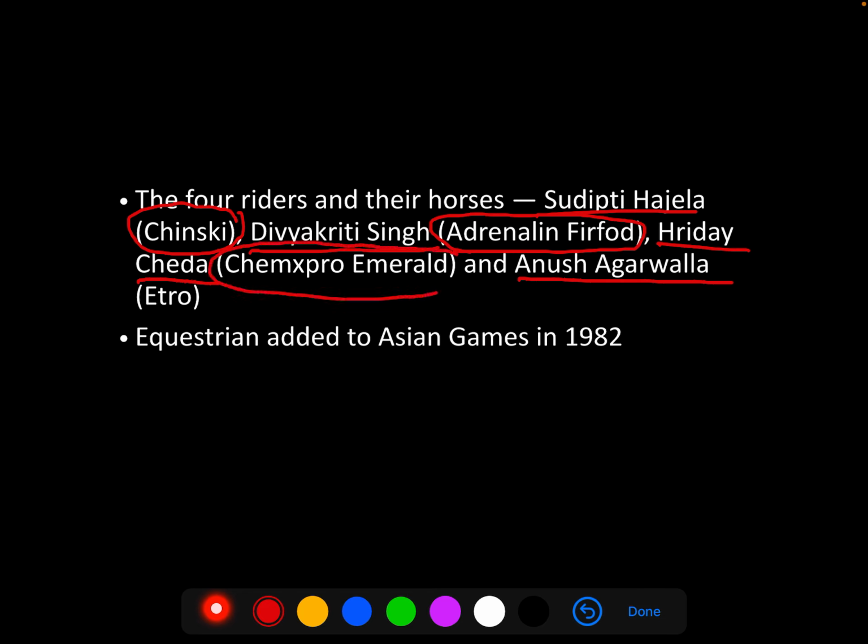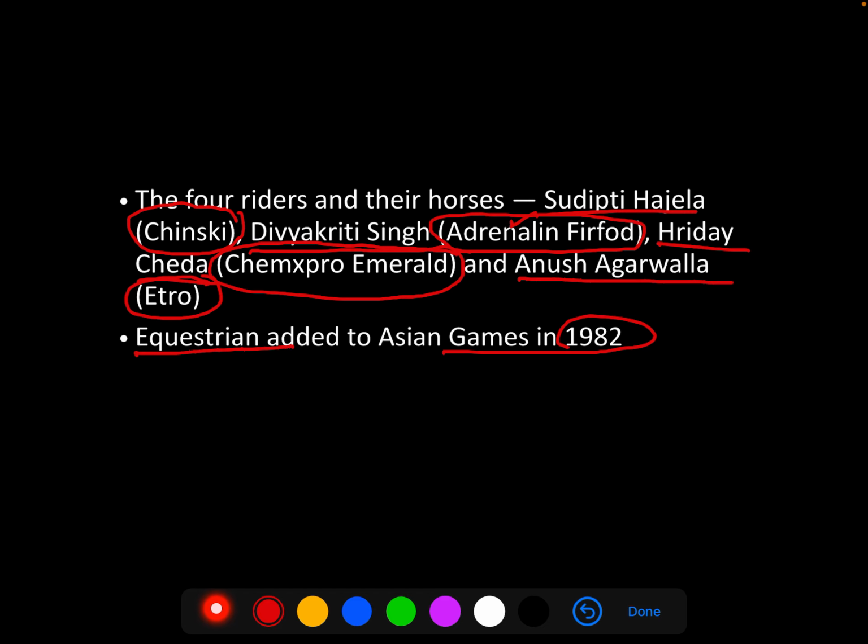Even this one, you read them the first time, it doesn't look like they are names of horses. So if you don't retain them in your memory, I would suggest that you just familiarize yourself with these just a bit, so that in case their names are given and you are asked to identify what they are. If given an option between race horses and pharmaceutical products, considering the names of some of these horses, it is highly likely that you will make an informed guess and choose the wrong answer. Equestrian sports were added to Asian Games in 1982.